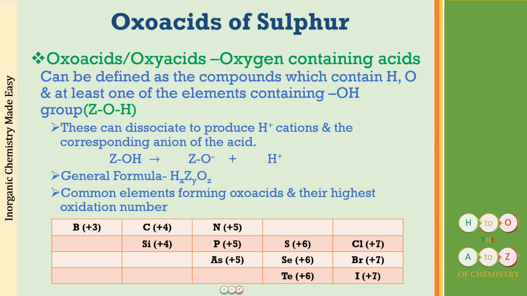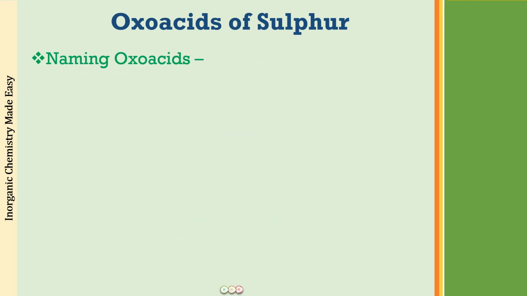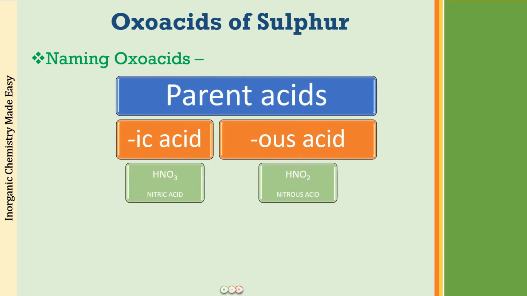Alright, so these are the elements commonly forming the oxo acids. Now, when we name these oxo acids, it is very important that you know the name of the parent acids. What do we mean by parent acid? Generally we have two types of parent acid when we see the oxo acids: either they are ic acids or they are us acids. For example, HNO3 is nitric acid and HNO2 is nitrous acid.